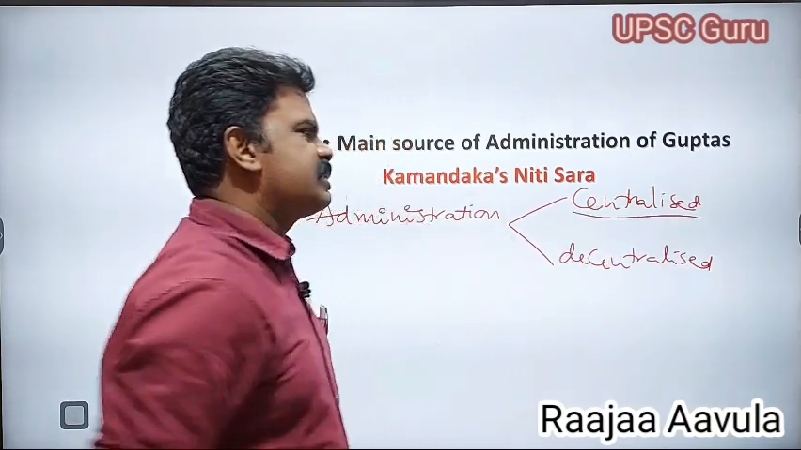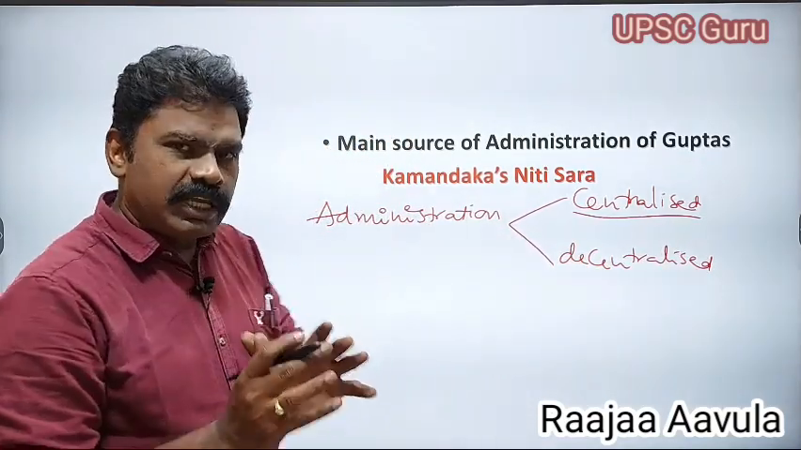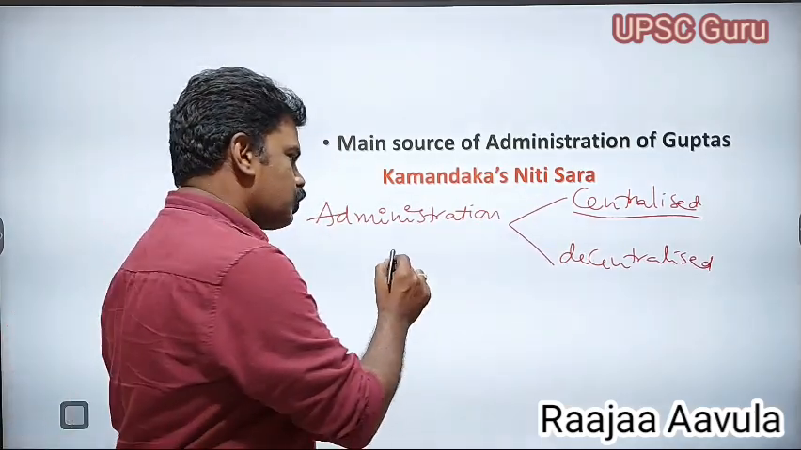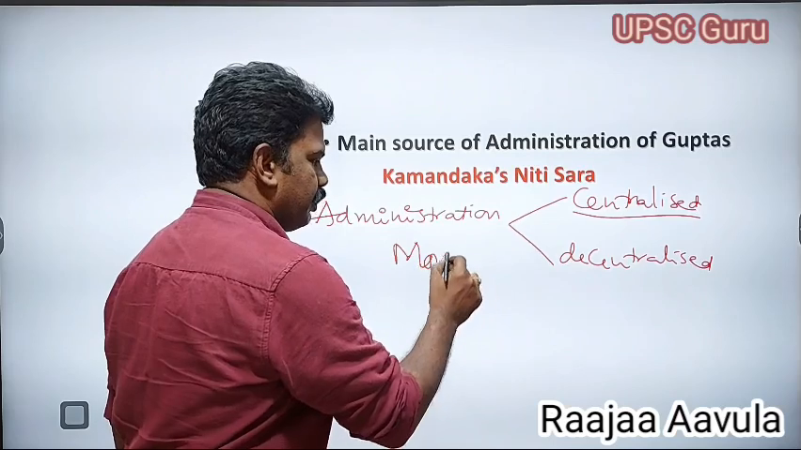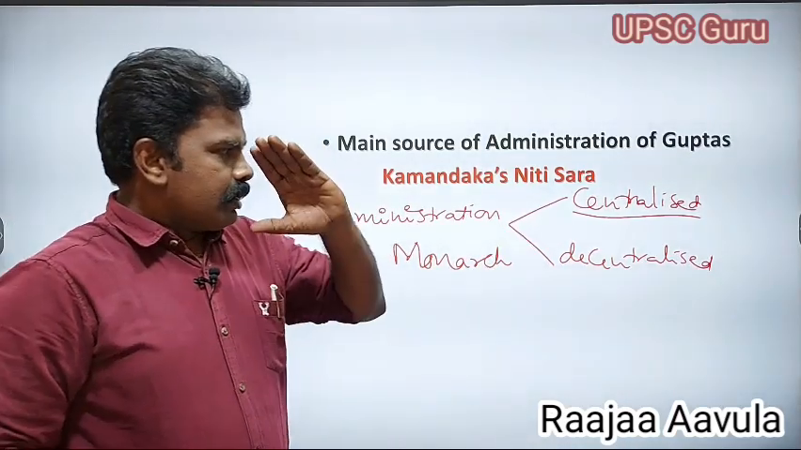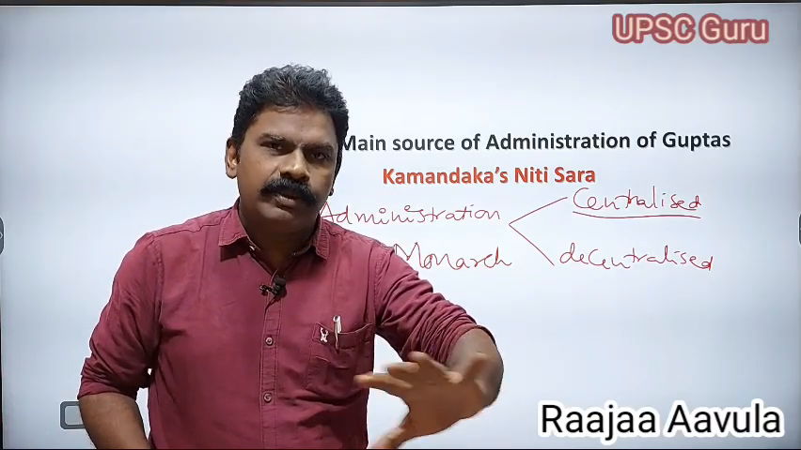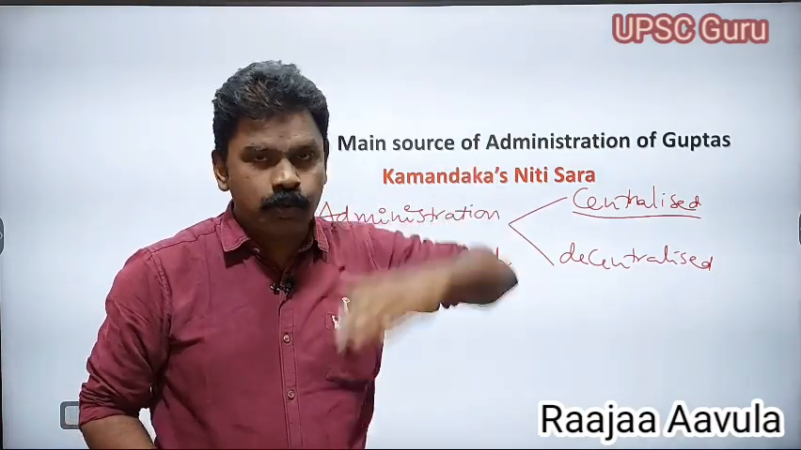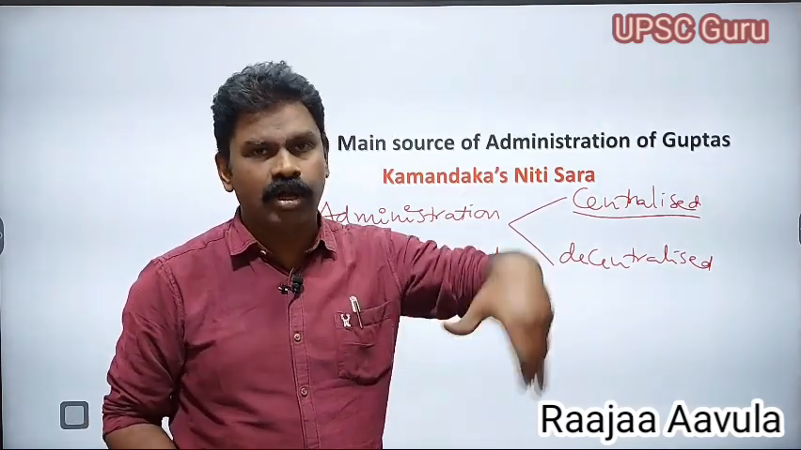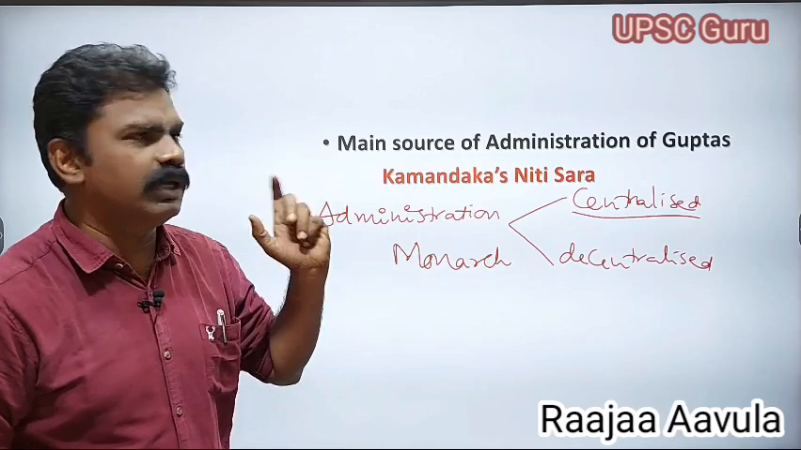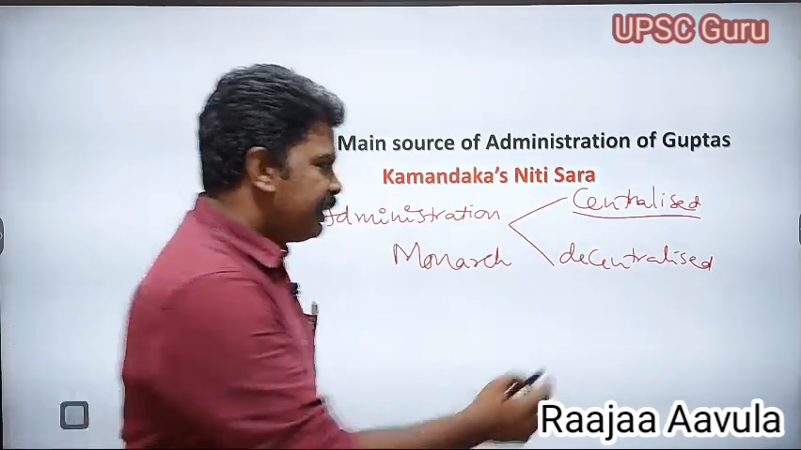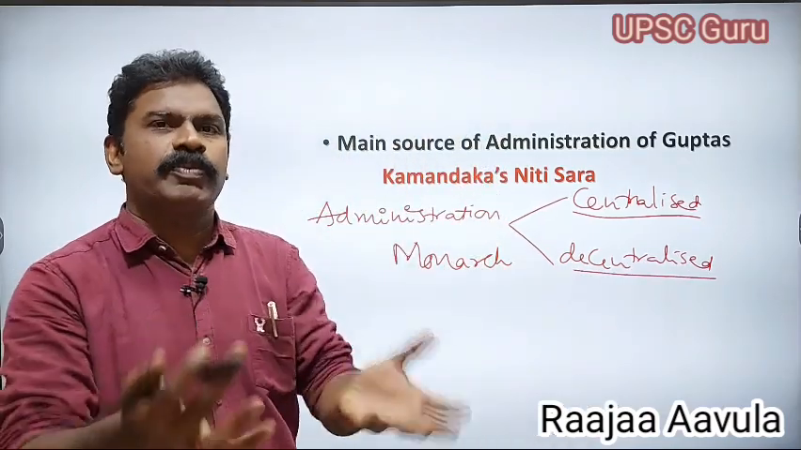Coming to the centralized administration, every power rested in the hands of the emperor. That means the emperor was a monarch. All the powers, appointment of the minister councils from top to bottom, except the lower cadre, that is the village administration, the remaining all administration would be under the control of the king. No distribution of powers. Decentralization means distributed powers.